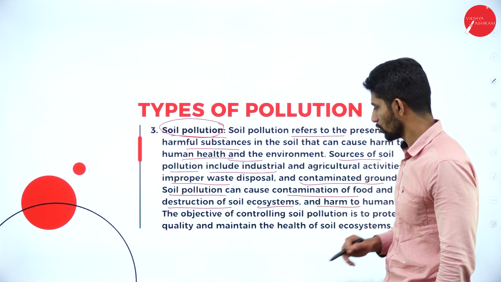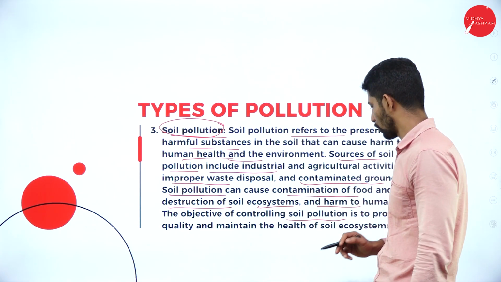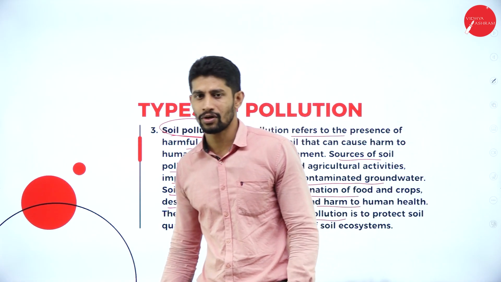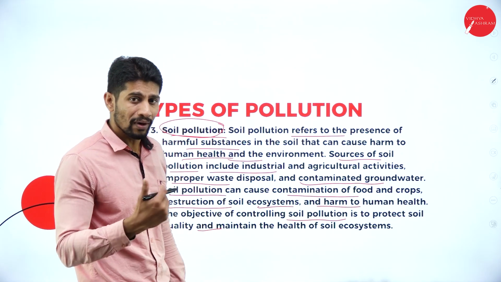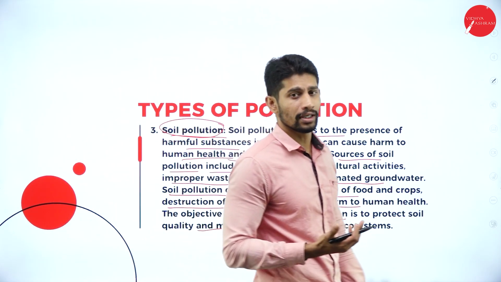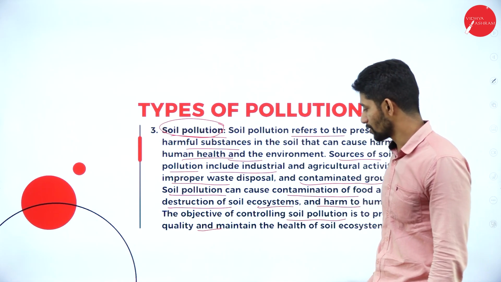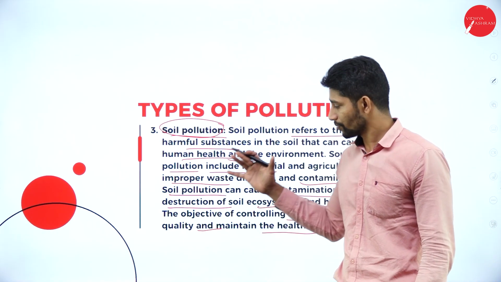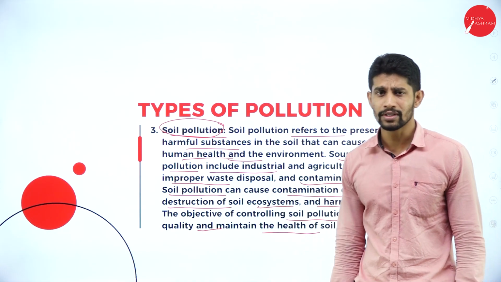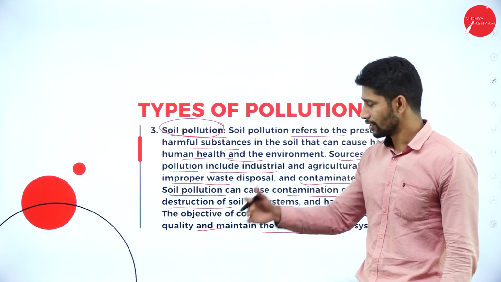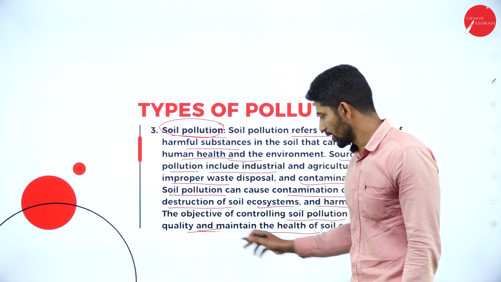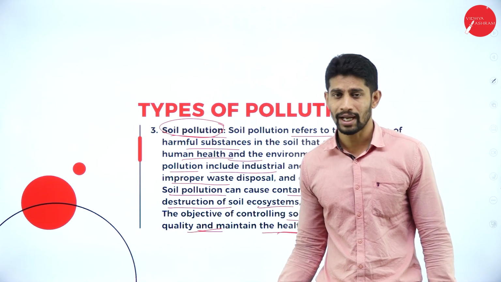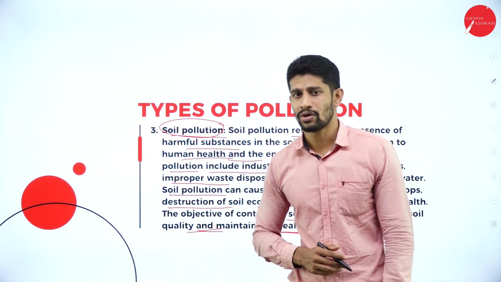And the main objective of controlling soil pollution is to protect the soil quality. Why are we supposed to protect the soil? In order to protect the quality of the soil and to maintain the health of the soil ecosystem. Why are we supposed to control this soil pollution? The objective is to maintain the quality and also the health of the soil ecosystem. We have to control this soil pollution.